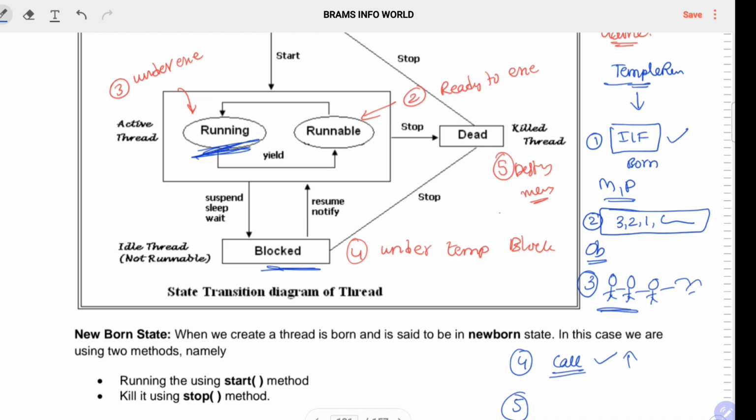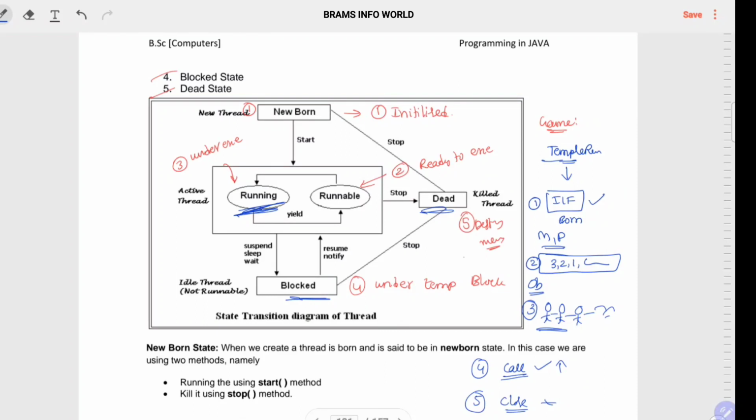Due to some inactivity or some other work, if you close the game, that is the dead state. The game may be closed directly while opening, or from this state, or from the call state, so everything is associated here. So this is the thread life cycle.